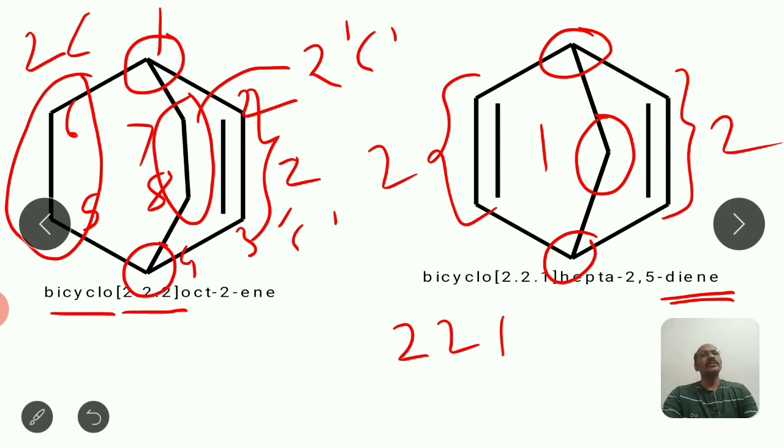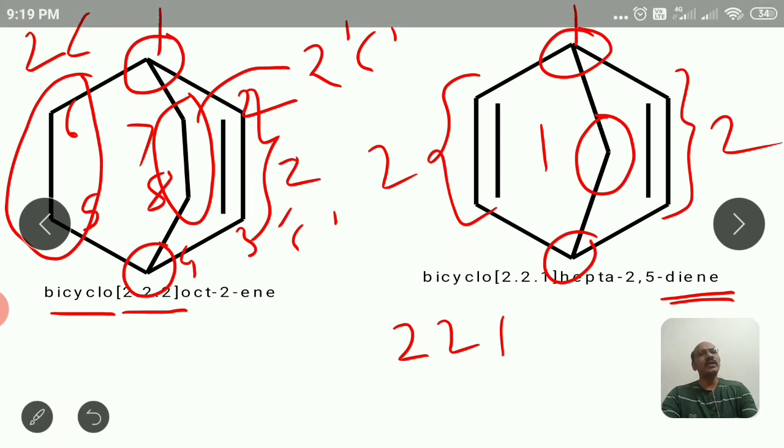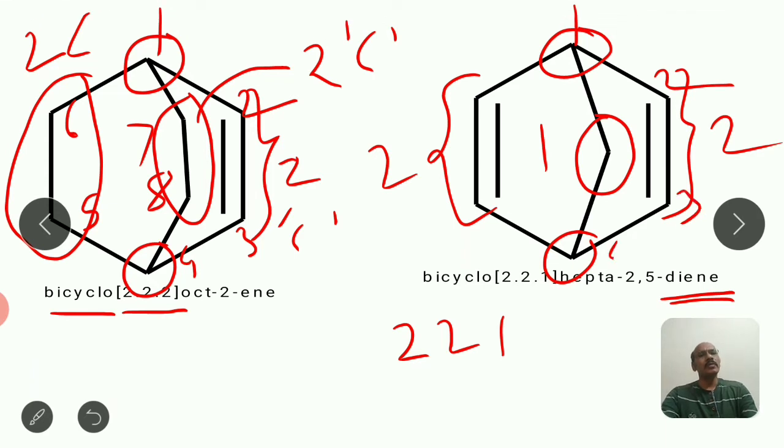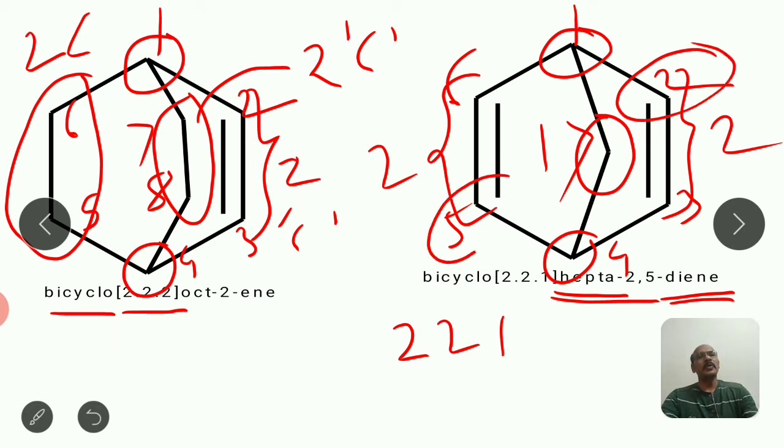So numbering will be there starting from this 1, 2, 3, 4, 5 and 6, and the middle bridge I am writing there as a 7. So here total carbons are 7, so it will be heptane, a derivative of heptane. So here it will be hepta-2,5, since 2 double bonds are there and they are starting from carbon number 2 and 5. So hepta-2,5-diene. Bicyclo will be the starting word. Bicyclo 2.2.1 hepta-2,5-diene.